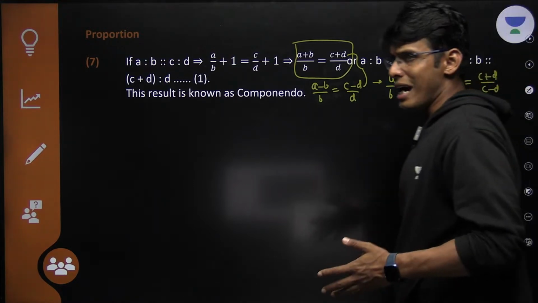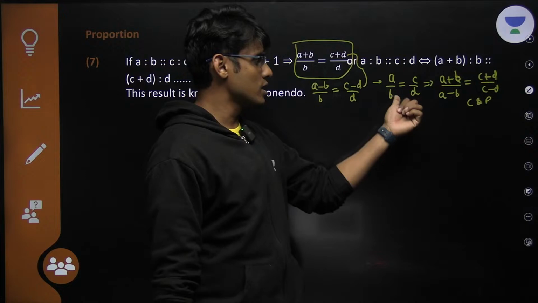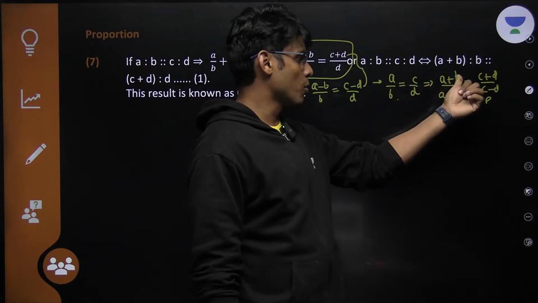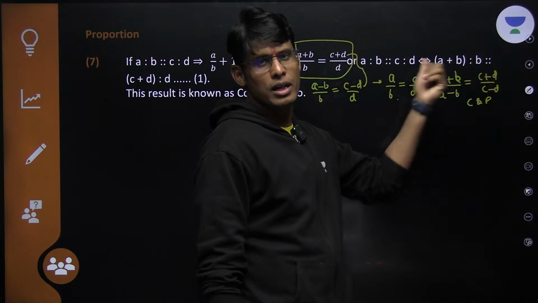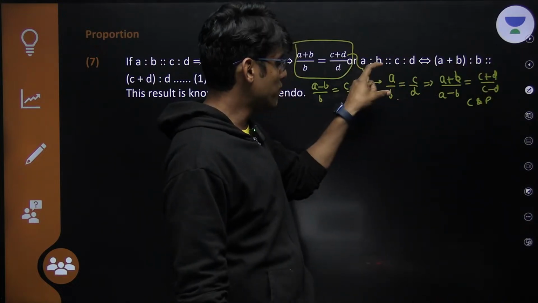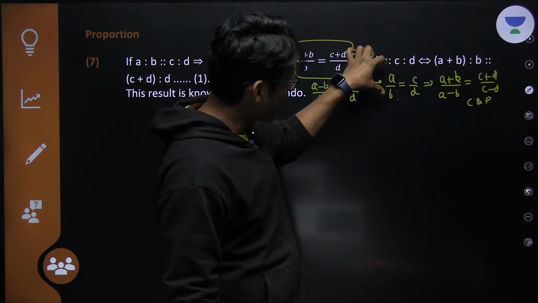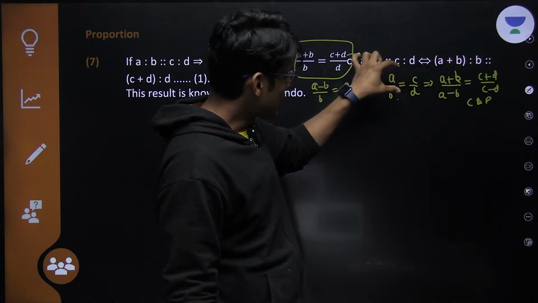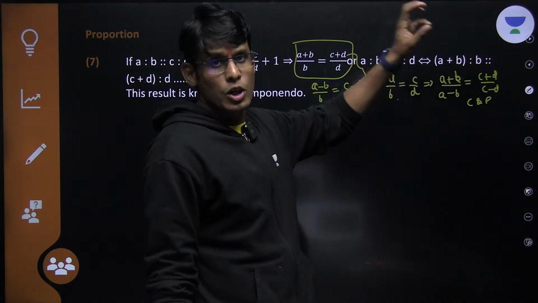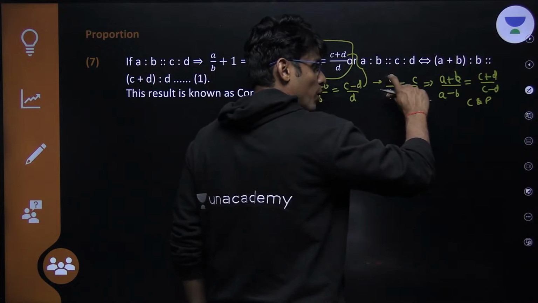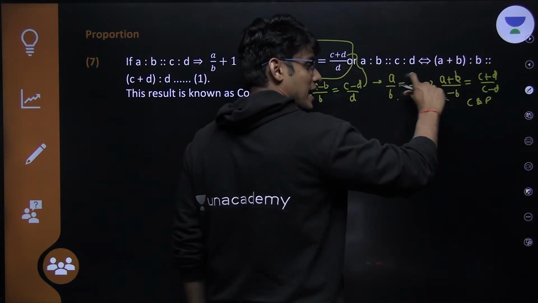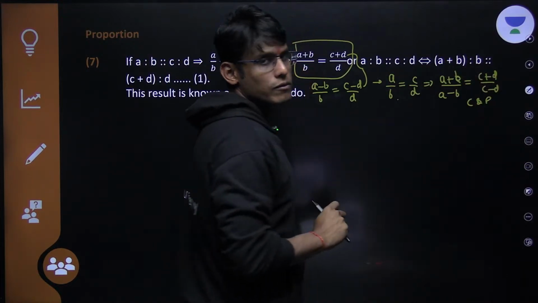How do you understand it? This is numerator, this is denominator. Numerator plus denominator upon numerator minus denominator is equal to numerator plus denominator upon numerator minus denominator of the right hand side. This is left hand side, this is right hand side. The left hand side is being transformed in this manner, right hand side is being transformed in this manner. You just need to remember that the transformation of left hand side is the same as the transformation in right hand side.